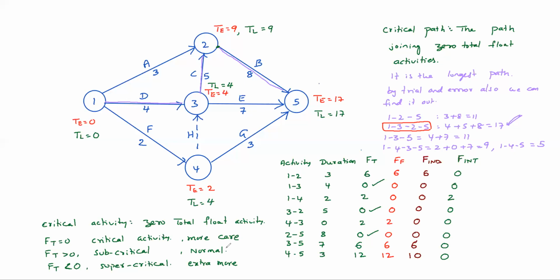By mobilizing more resources like manpower, you need to complete those supercritical activities to finish the project in time. That's why we need to identify whether activities are supercritical, critical or subcritical. Clear that it's based on total float.